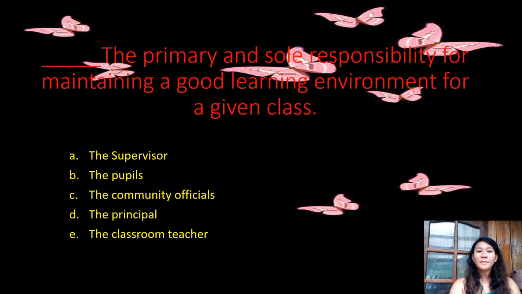A. Supervisor, B. Pupils, C. Community or community officials, letter D. Principals, and letter E. Classroom teacher. Okay, the correct answer here is letter E. Of course, the classroom teacher. The classroom teacher has the sole responsibility for maintaining a good learning environment for a given class.